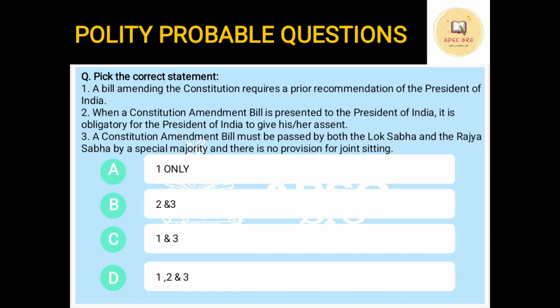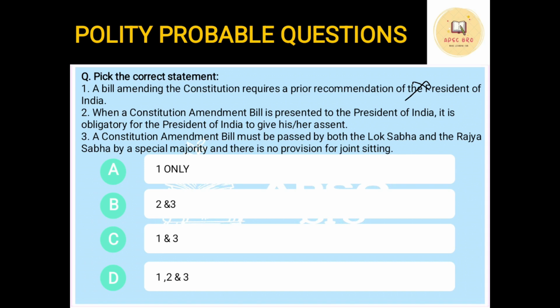Again, they are giving you three statements this time, and they are asking you which of them are correct. Now, the first option is: a bill amending the Constitution requires a prior recommendation of the President of India. Now, we have discussed already in the previous question that this is not required. Permission is not required, and at the end, the President has to give his assent. Okay. Second statement: when a Constitution amendment bill is presented to the President of India, it is obligatory for the President of India to give his or her assent. Now, this is also correct.